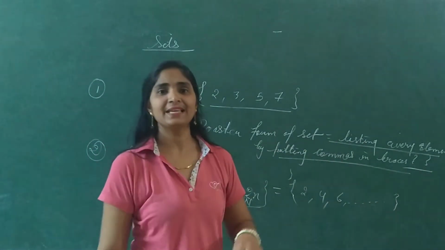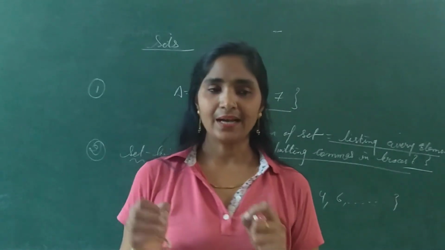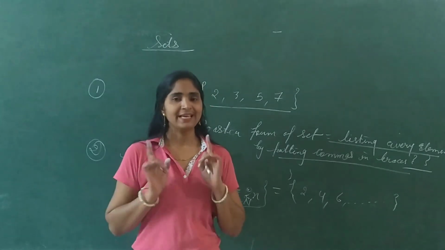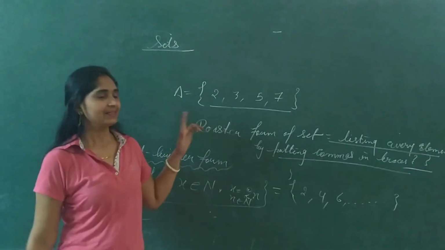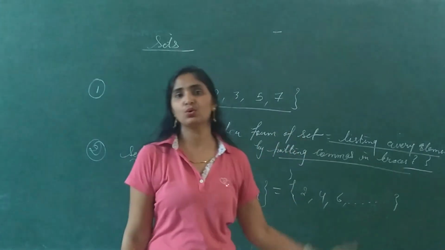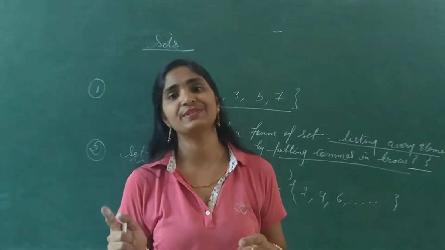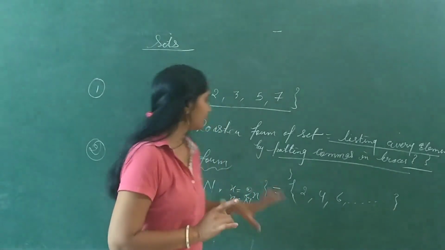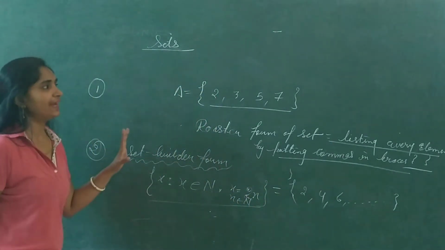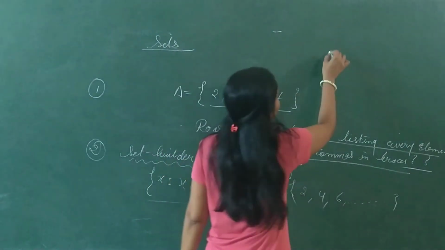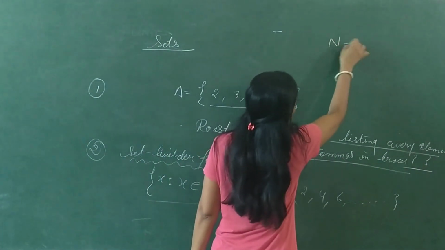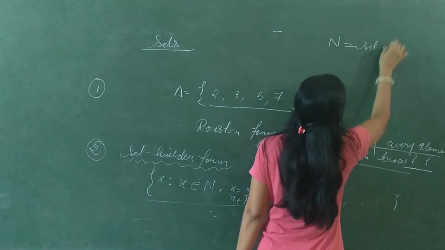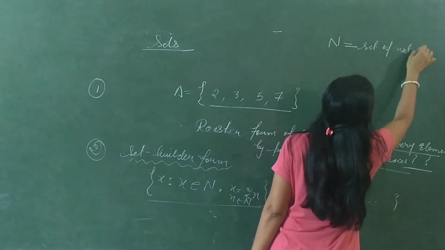So in first exercise you will solve the questions regarding whether the given collection of objects is a set or not. If you are having a set, then you can represent those sets in set builder form or roster form. And if any particular form is given, then you can convert it into another form. So one thing more I left to tell you, that we will represent the set of natural numbers with capital N. It is the set of natural numbers.